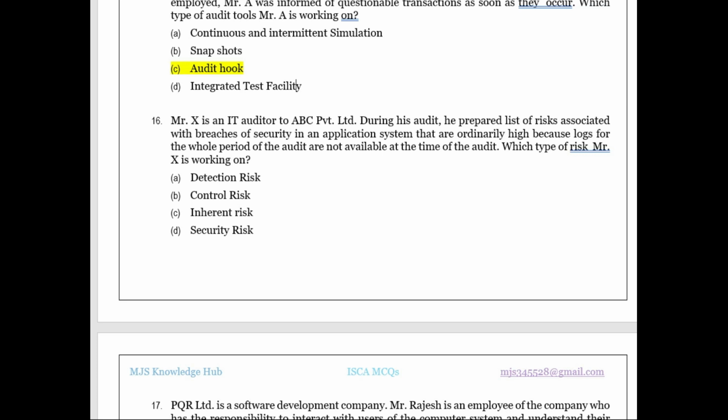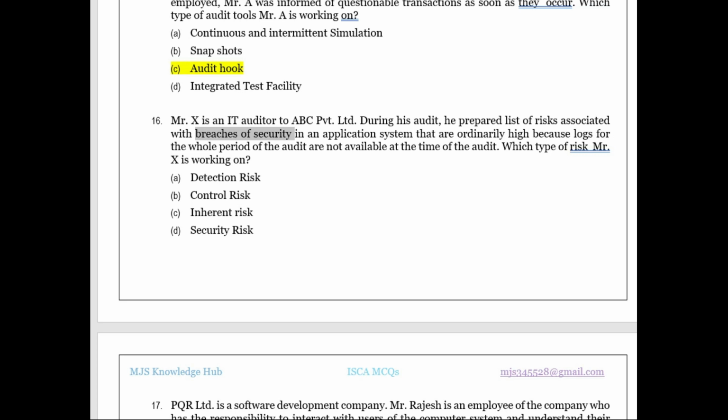So what kind of risk is this person working on? The question itself says there can be a risk of breaching security in the application system where the whole period of audit is not available. So what will be the kind of risk? It is not related to control. Control risk comes only when it's within the hands of the organization. No, it is not inherent risk, because it is not something that is by default a business risk. Security breach is something we take care to prevent, yet in spite of having security measures in place, it can happen. So what kind of risk is that?